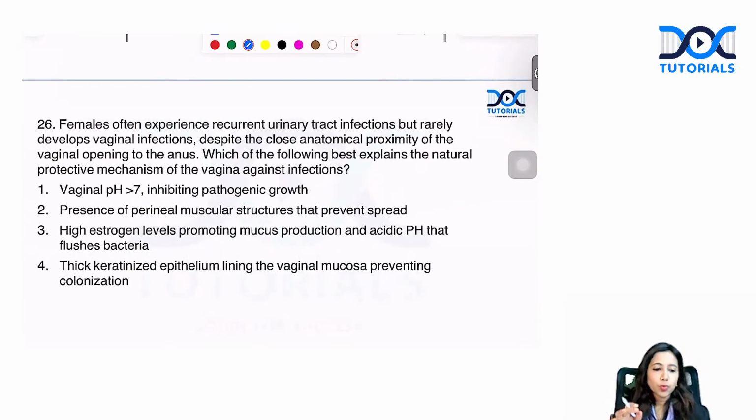Yes, let's move to the next question. Females often experience recurrent urinary tract infection, but rarely does it lead to vaginal infection despite the close proximity of the anal opening and vaginal opening. Which of the following best explains the natural protective mechanism of the vagina against infections? What is the most important vaginal mechanism to prevent infection?